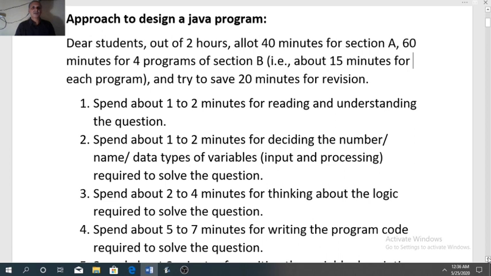So my advice to you is divide these two parts, section A and section B. Try to attempt section A in 40 minutes and section B in 60 minutes, and try to save 20 minutes for revision.